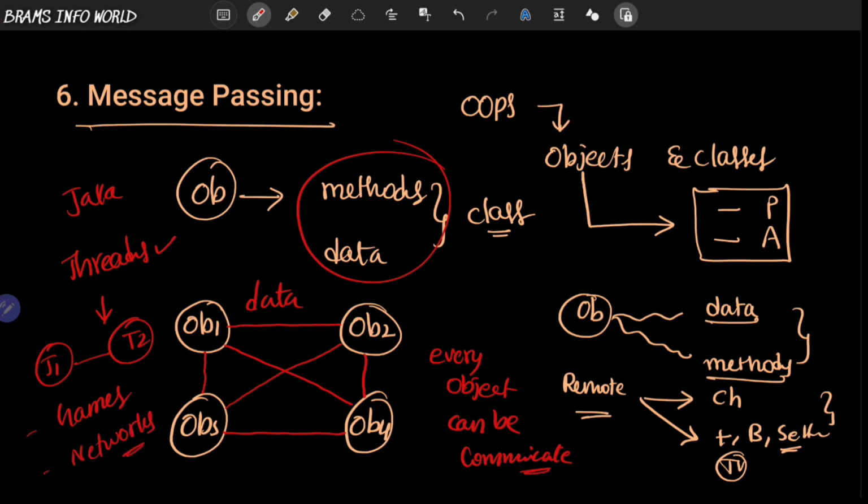So this is the concept of message passing. It is a supported topic of OOPS with the help of objects. Ultimately, with the help of objects the communication will happen. That is the concept of message passing or message communication. I hope you understand what message passing or communication is in the concept of OOPS.